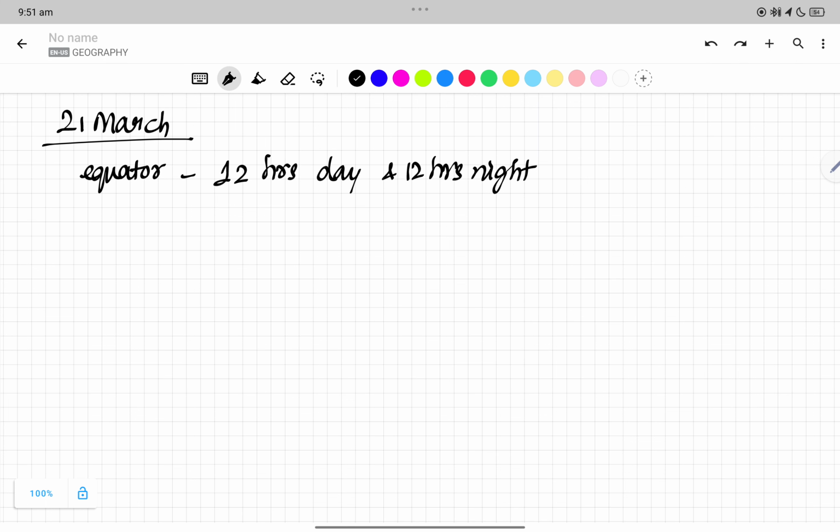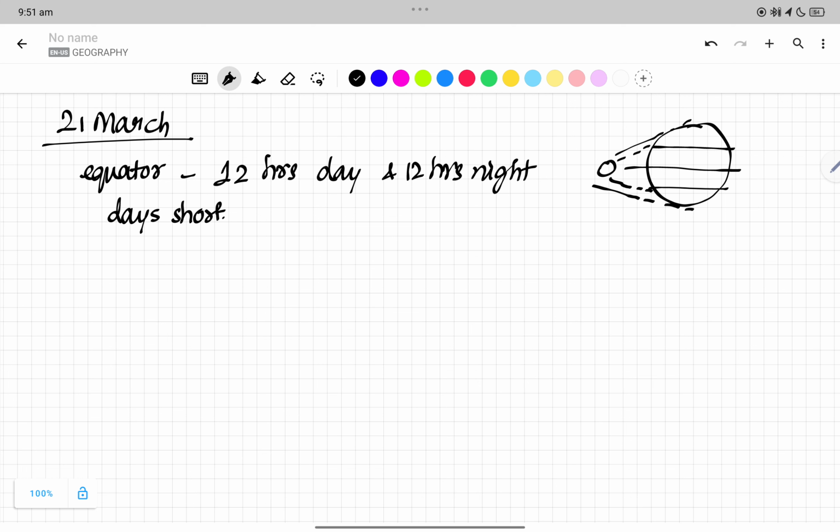Again, one small reference diagram. Now the sun is at the equator. How do the rays go in a slanted way to the other areas, right? So days are shorter, nights longer, right, in the remaining areas.